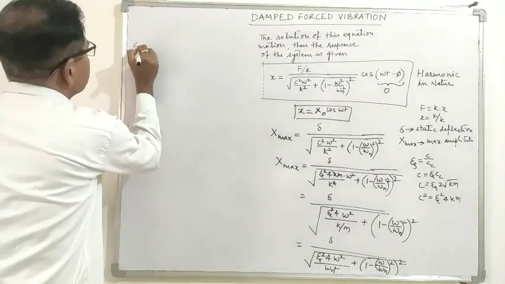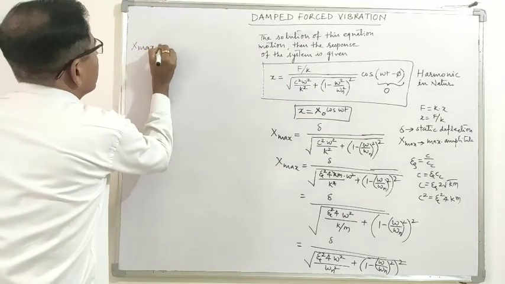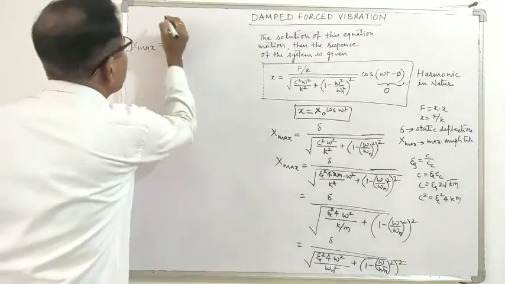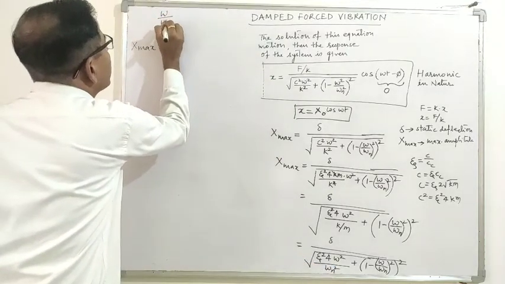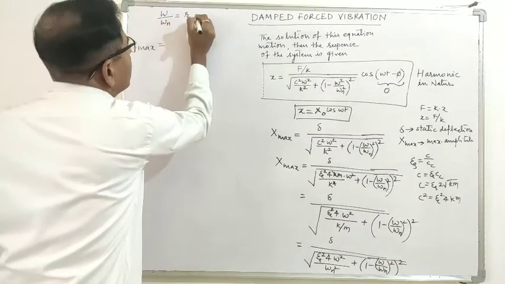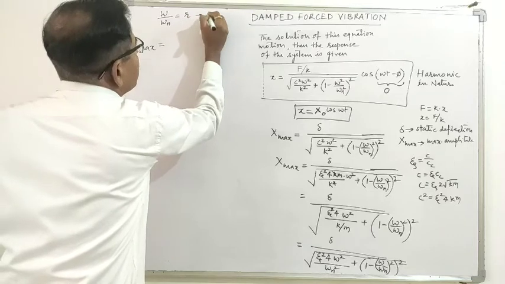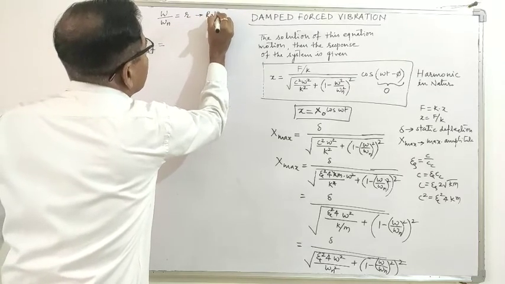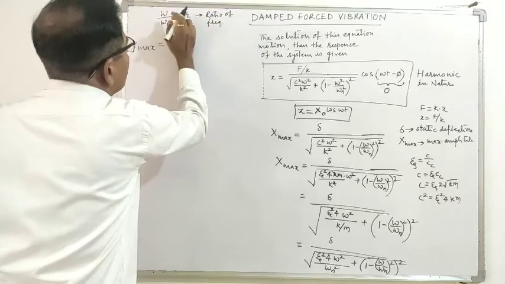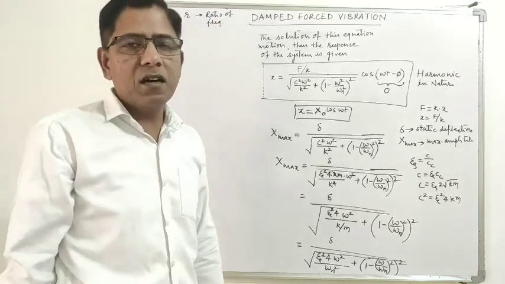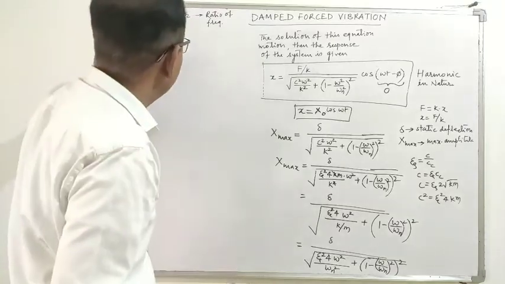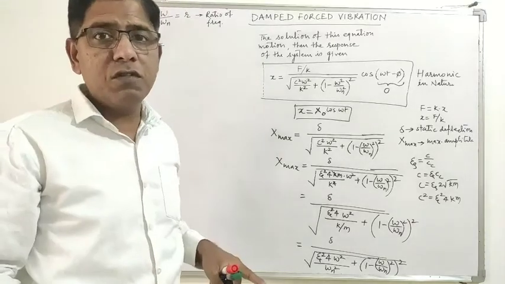So this x max is given by, now here if we replace omega by omega n as r, so r is a ratio of frequencies. This omega is the excitation force frequency, and omega n is the natural frequency of the system.